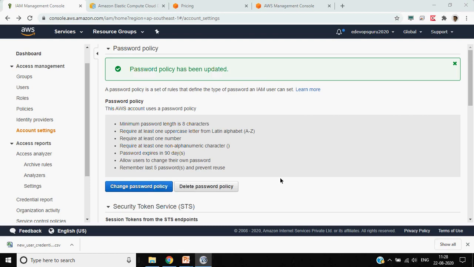Root has full access to all the services, and malicious users, or even sometimes unintentionally, some services might be configured incorrectly, which hampers the overall AWS services for a particular user. So it's best to create IAM users, give them a proper policy, and then use those IAM users for login. That is the industry best practice.